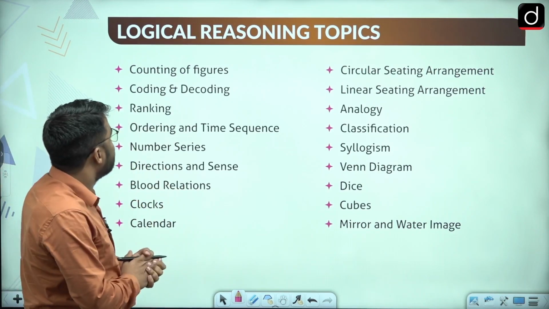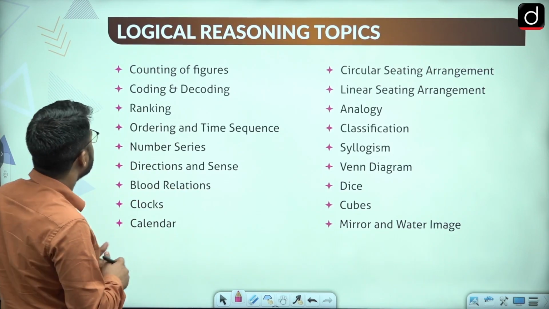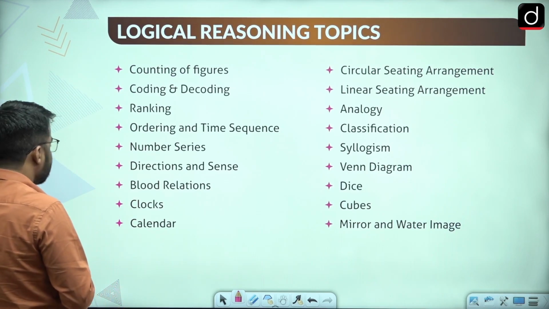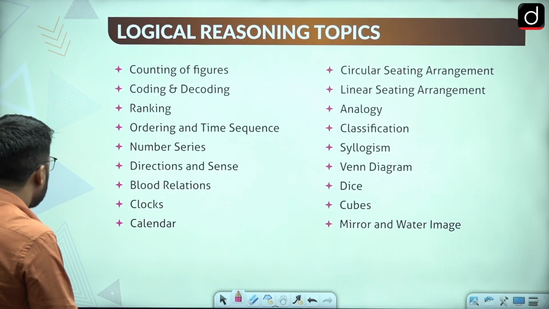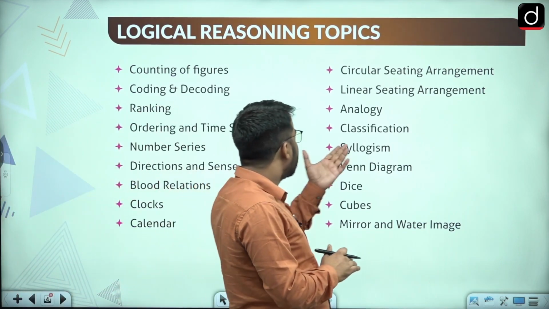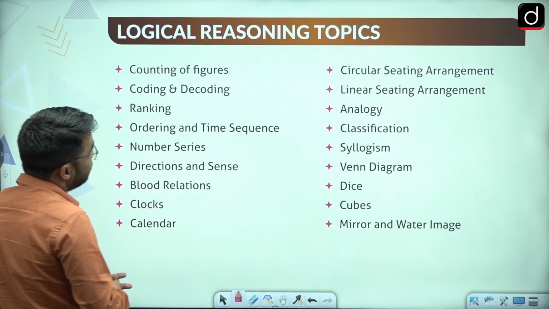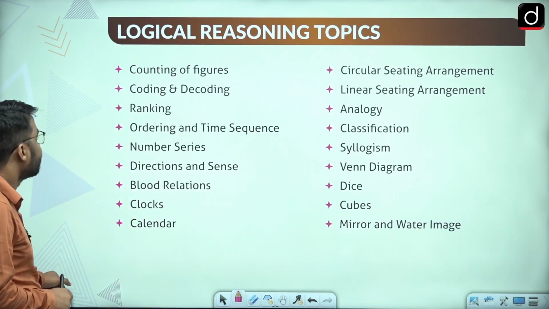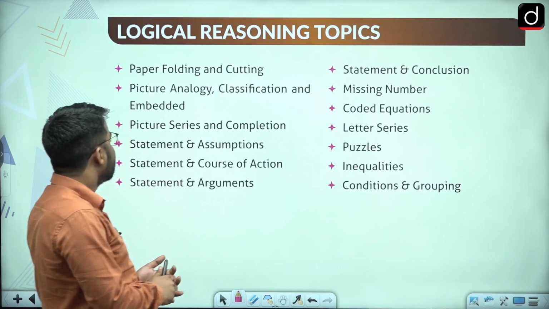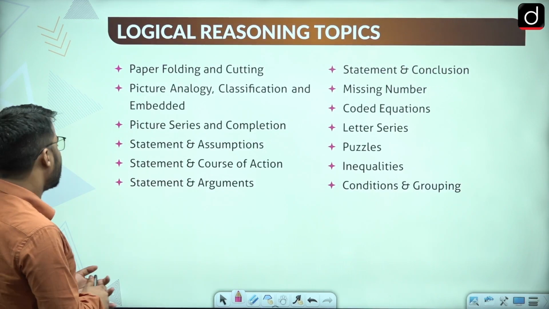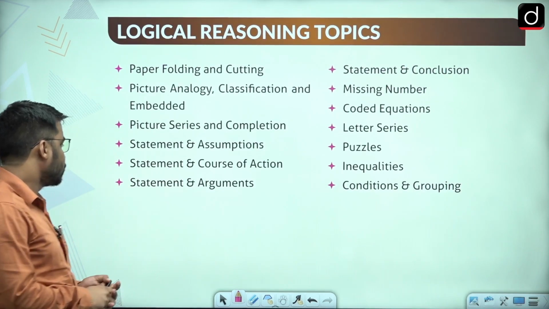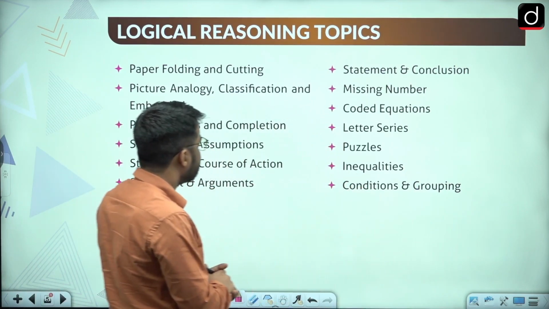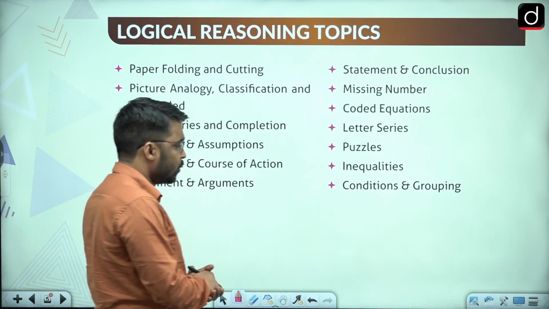So these are some of the topics of your logical reasoning: counting of figures, coding, decoding, ranking, ordering and time sequence, number series, directions and sense, blood relations, clocks, calendar, circular sitting arrangement, linear sitting arrangement, analogy, classification, syllogism, Venn diagram, dice, cubes, mirror and water image, paper folding and cutting, picture analogy, classification and embedded, picture series and completion, statement and assumptions, statements and course of action, statement and arguments, statement and conclusion, missing number, coded equations, letter series, puzzles, inequalities, conditions and grouping, right?